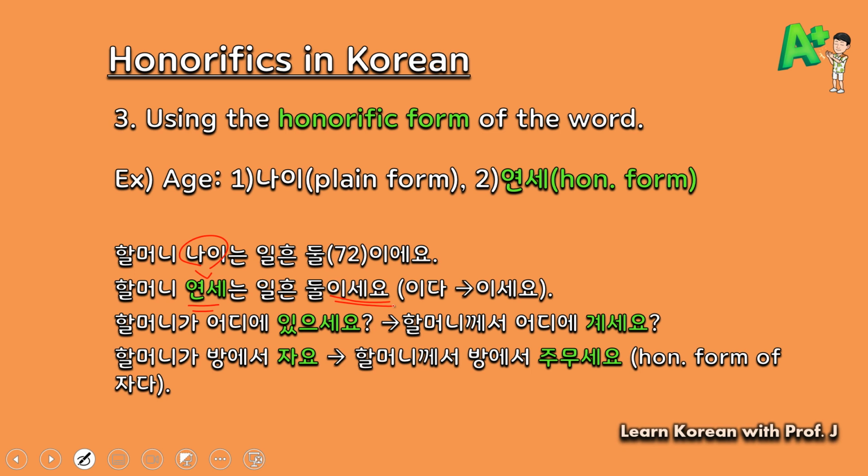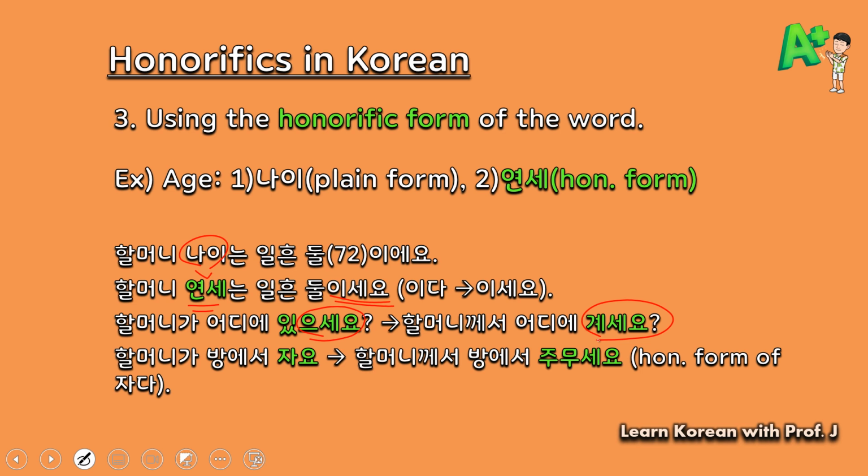One more example. 할머니가 어디에 있으세요? Where is grandmother? You might be thinking that it has the 으세요 form, so this might be the proper form. Well, using 있으세요 in that sentence sounds awkward because there is the honorific form of the word, which is 계세요. So you need to say 할머니가 어디에 계세요? Where is grandmother?